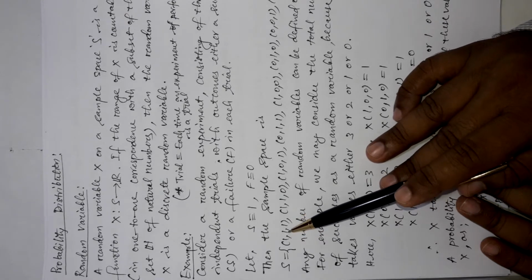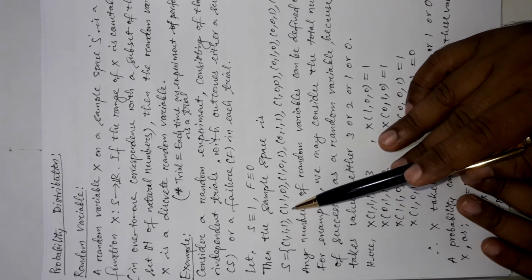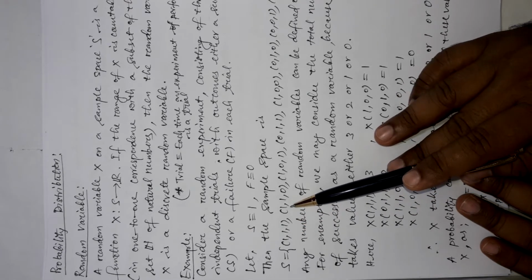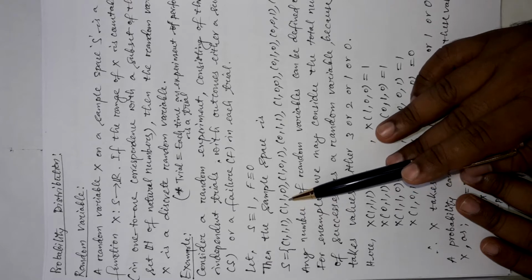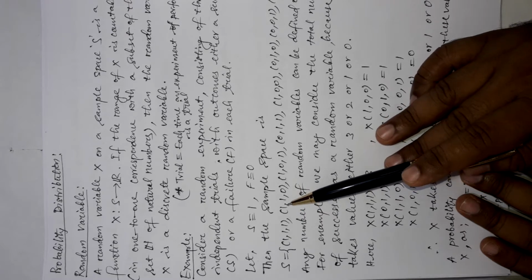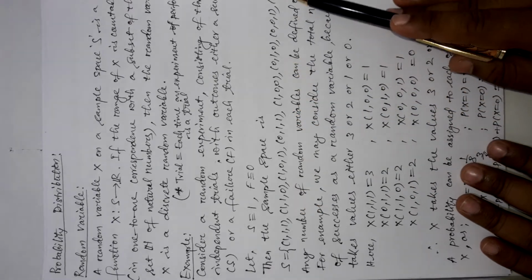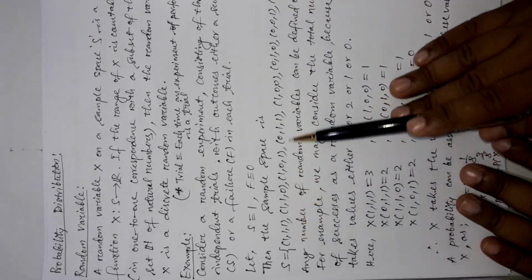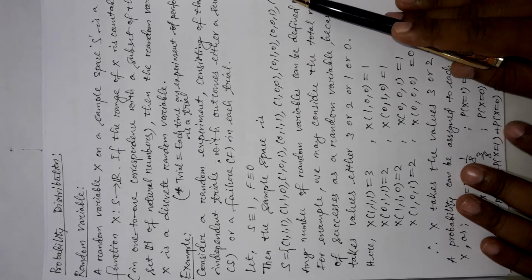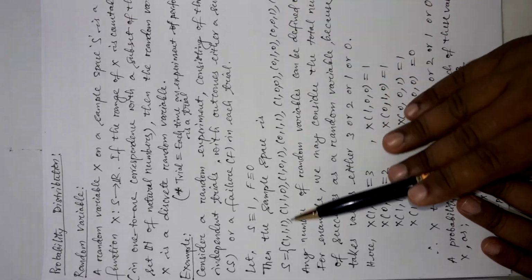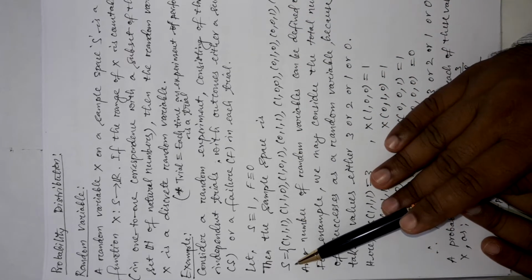That means in each trial we are getting a success. The second element is 110. That means success, success and failure. So in this way we are getting only 8 possible outcomes. Collecting all the 8 possible outcomes, we make the sample space S.